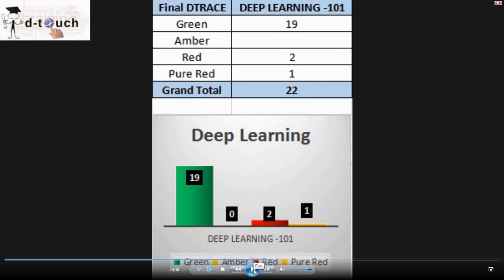Okay, for deep learning, Thrissur is the captain, and for deep learning the data we are receiving is only for attendance. So based on the attendance, we are categorizing the students into red, amber, green and pure red. We have 22 students as of now, and of those 19 students are attending Trisa's session on a daily basis, 2 people are in red and 1 student is in pure red.